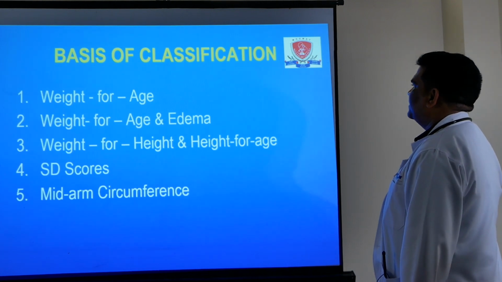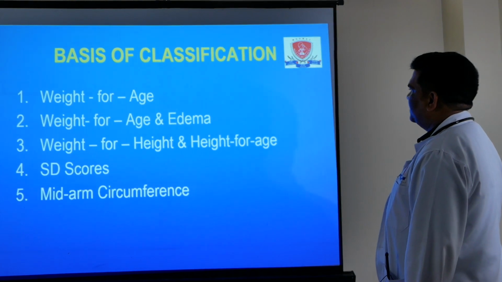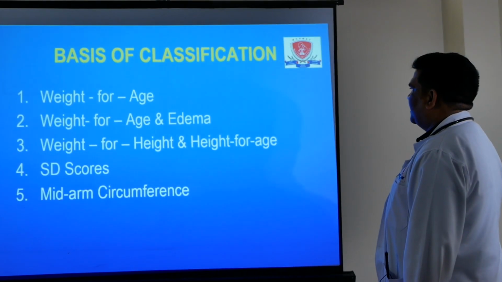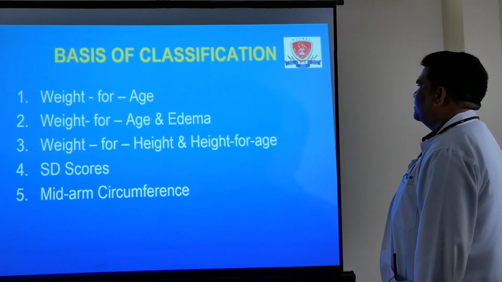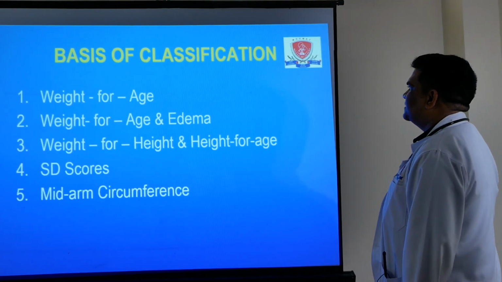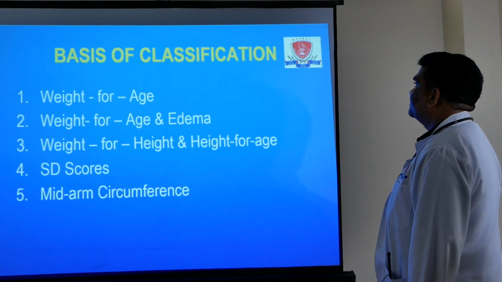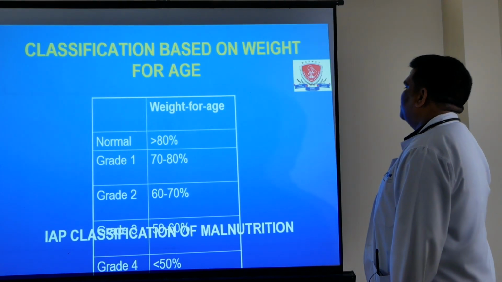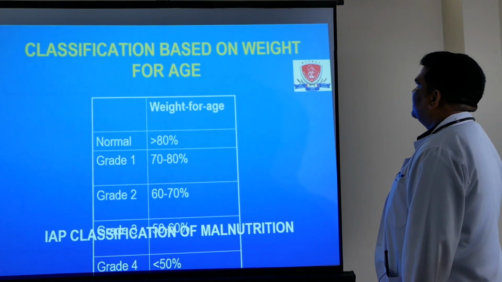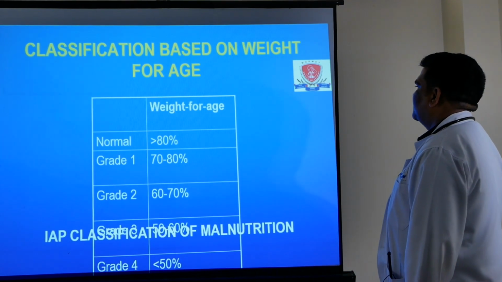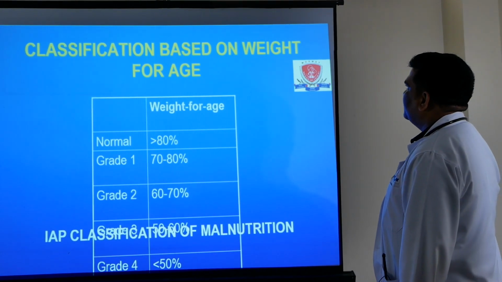After that, on the basis of classification, there are various bases of classification of PEM. First is weight for age, second is weight for age and edema, then weight for height and height for age, standard deviation scores, and last mid-arm circumference. We discuss one by one. The most common and most important classification is that based on weight for age.